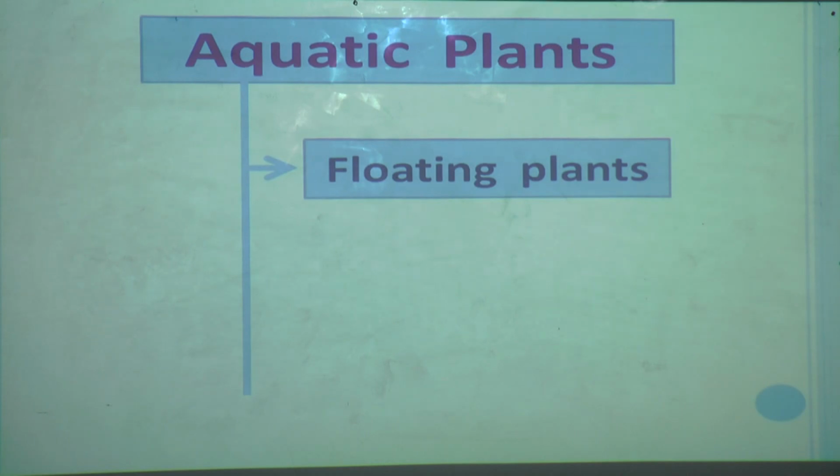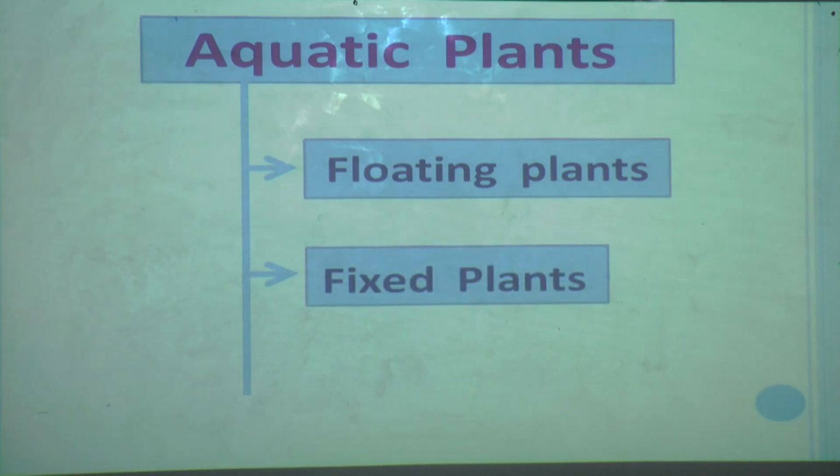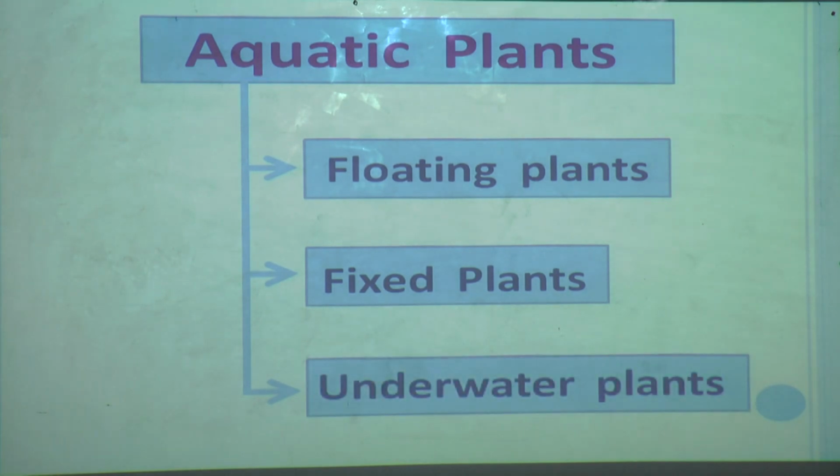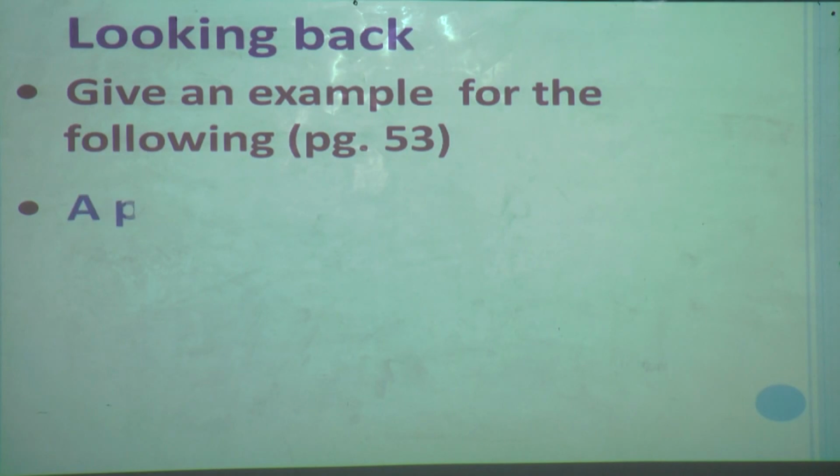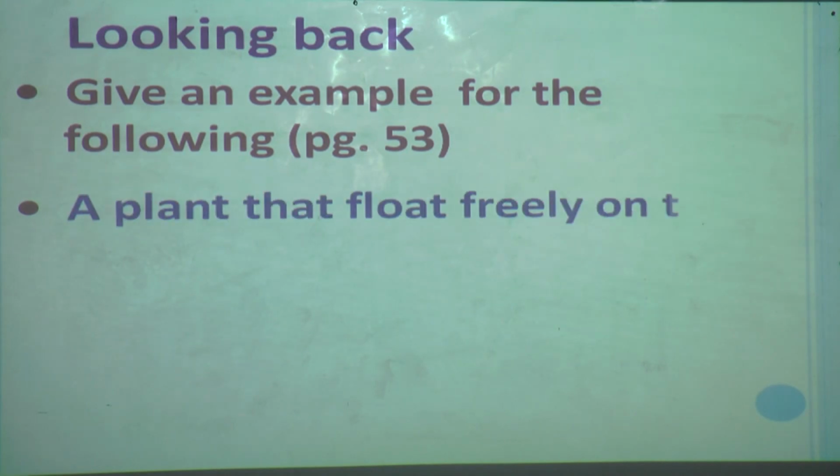Yes, duckweed. Correct. Now after that we have learnt about fixed plants. What is the example of a fixed aquatic plant? Yes, lotus. Correct. And the third one, which we just now learnt about, was underwater or submerged plants, and the example is hydrilla.